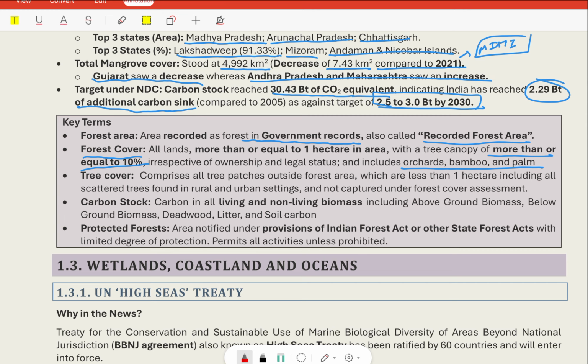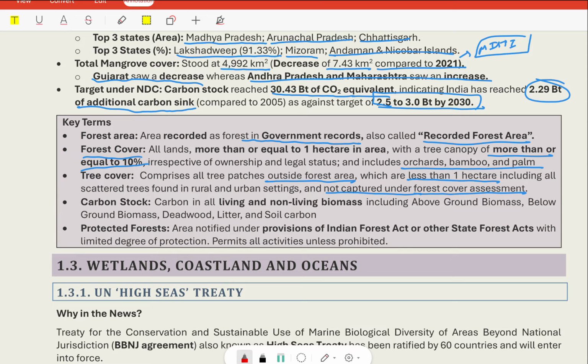Tree cover comprises all tree patches outside the forest area which are less than 1 hectare, including all scattered trees found in rural and urban settings and not captured under the forest cover assessment. This is tree cover.